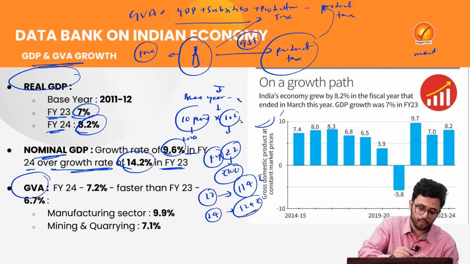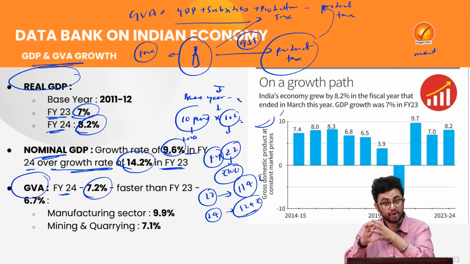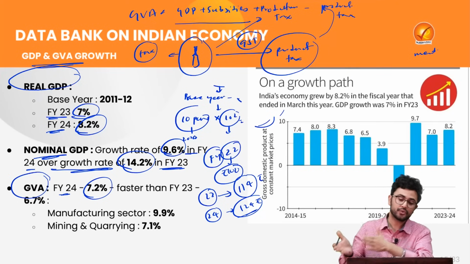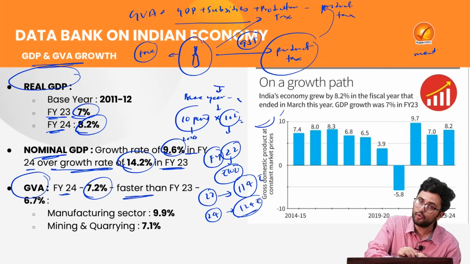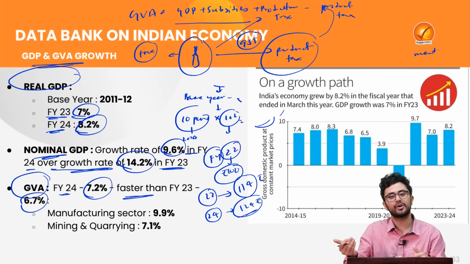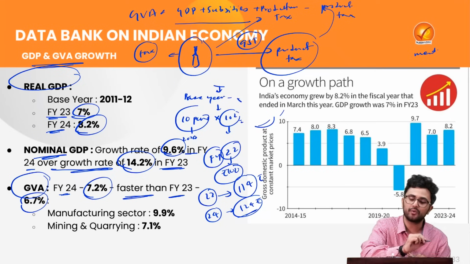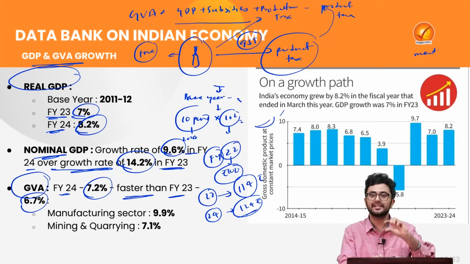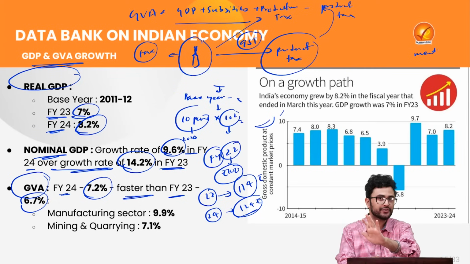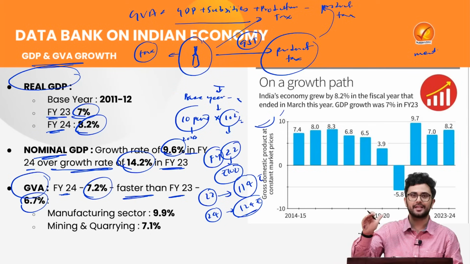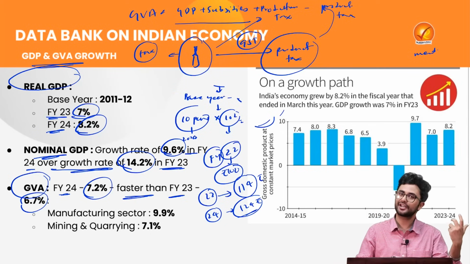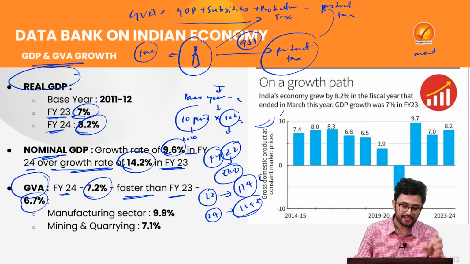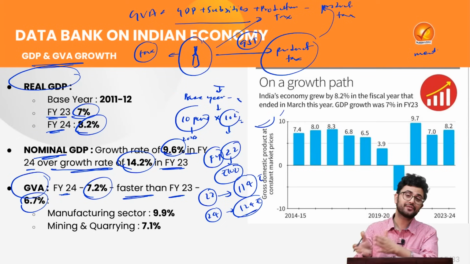As per the report, in the fiscal year 2024, the gross value addition has increased 7.2%, faster than the 6.7% in the year 2023. So obviously value addition has been done in the industry. GVA actually shows the national income from the supply side, not from the demand side of the consumers, right? So why has this GVA registered such faster growth?